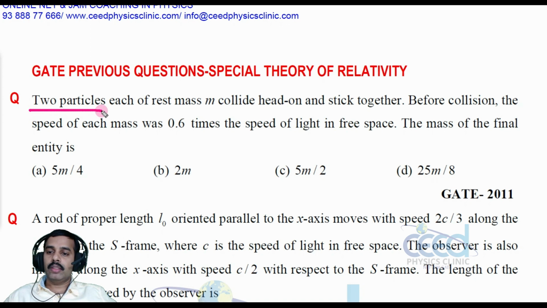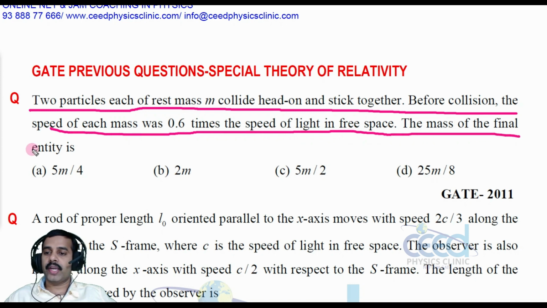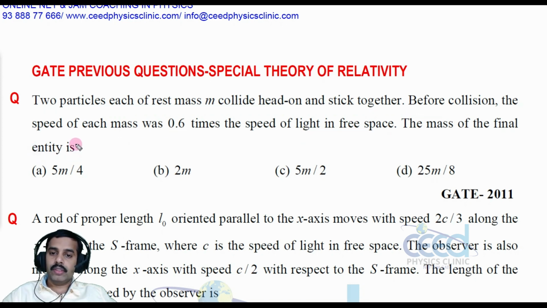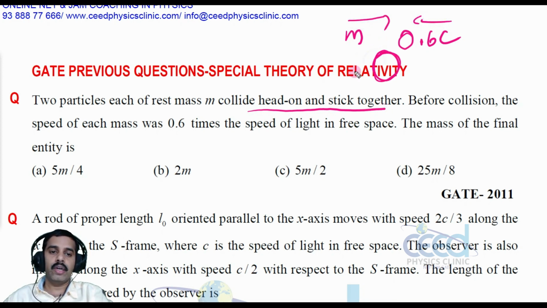Two particles, each of rest mass m, collide head-on and stick together. Before collision, the speed of each mass was 0.6 times the speed of light in free space. The mass of the final entity is? So, two particles with a velocity 0.6c and a mass m collide head-on and stick together, right? So they will collide with each other and become a single entity. Then the mass of the final entity.